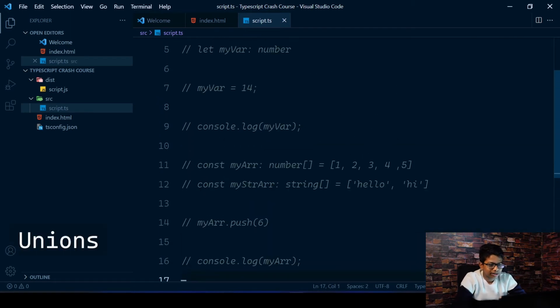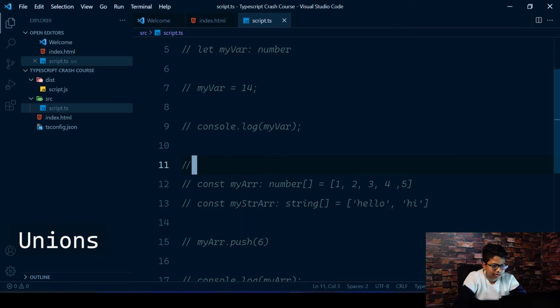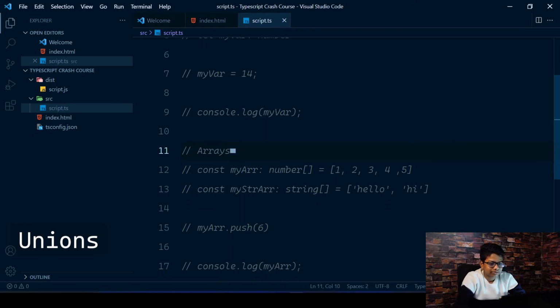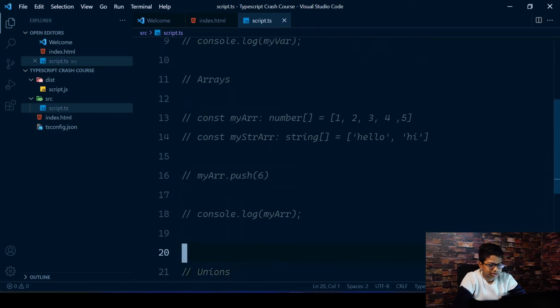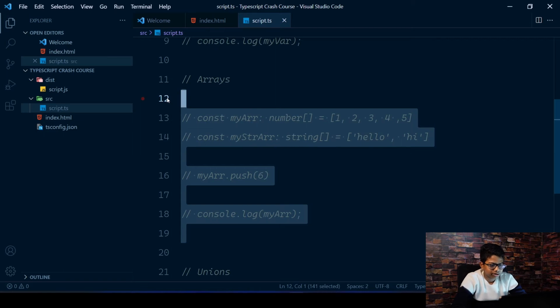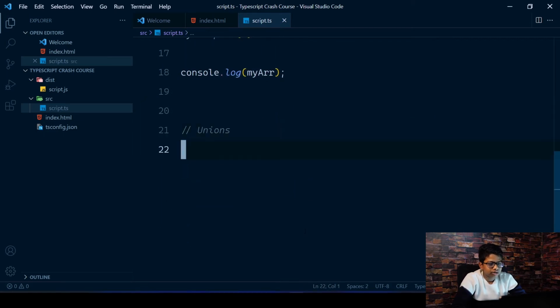The next thing that we're going to have a look at is unions. I'll just give a heading in here, which will make it much better. So arrays, and now we're going for unions. You know what? Just uncomment those. You don't actually have to comment those things out. Okay. So unions are like options.